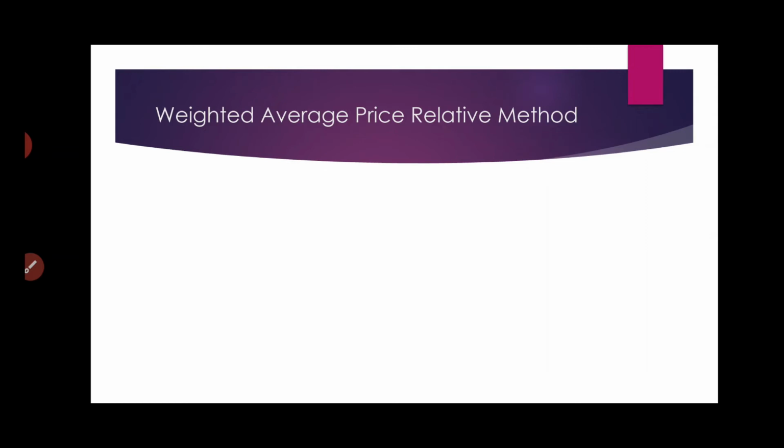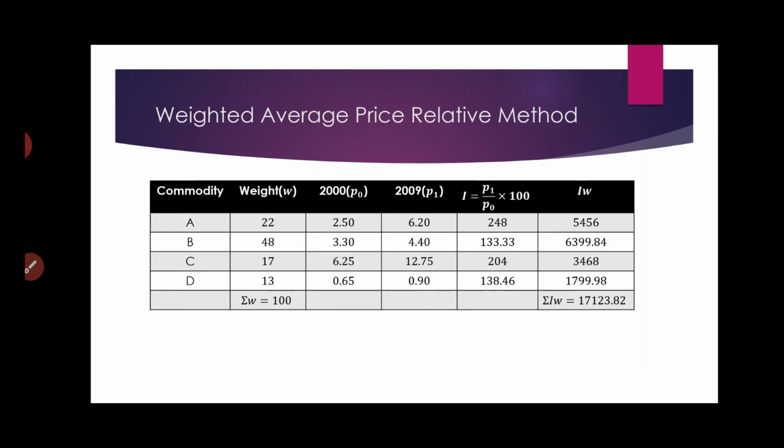So we need to make the same table once again, but here there will be two extra columns, which will be a little bit different from the previous one. In the first case, we will be calculating the price relatives. We denote the price relatives by I, that is P1 by P0 into 100. Then we have another column, that is IW. IW is basically the price relatives multiplied with the weights, and then we will be summing up all the weighted price relatives, and then we will sum up all the weights and divide.